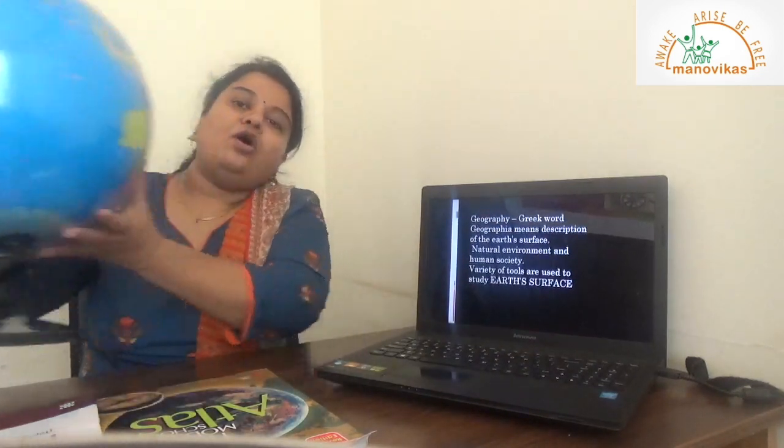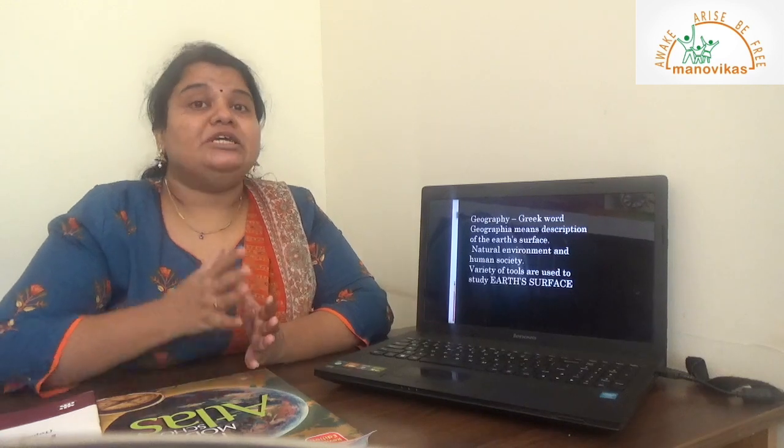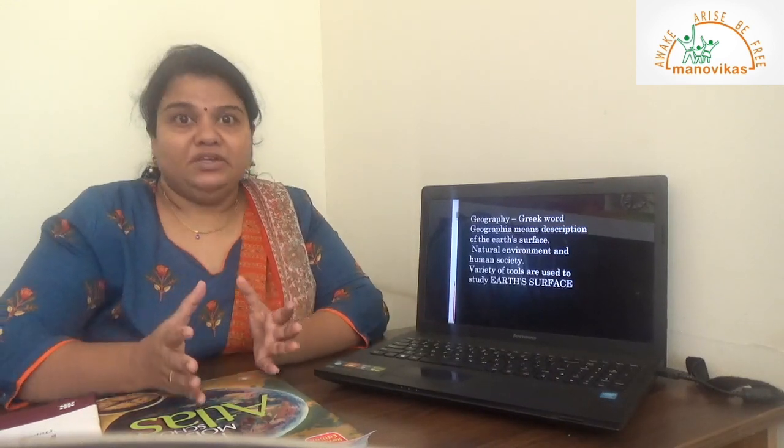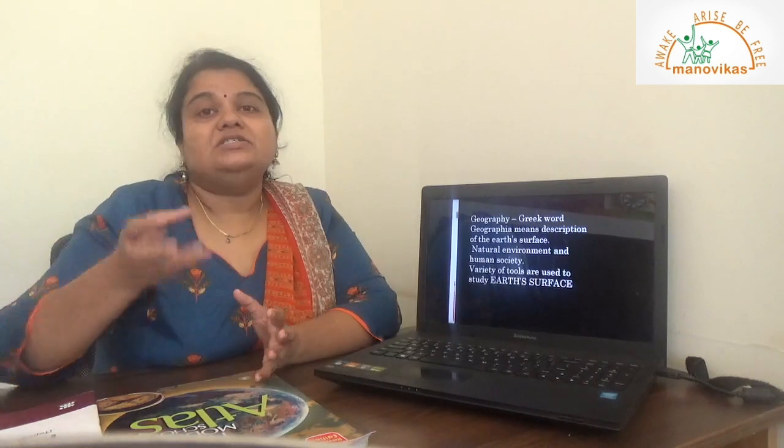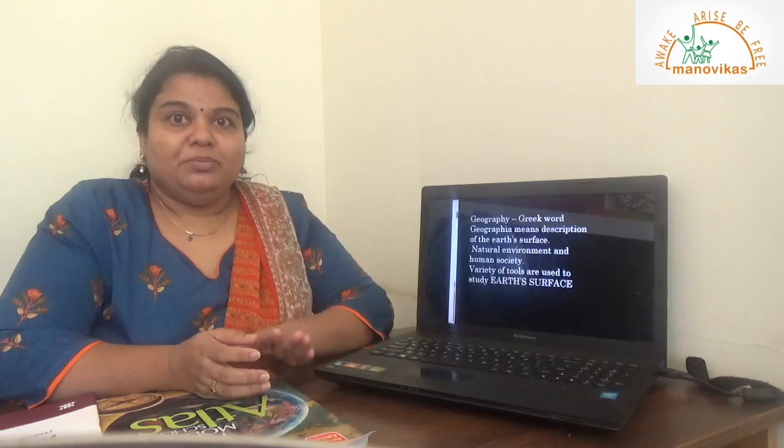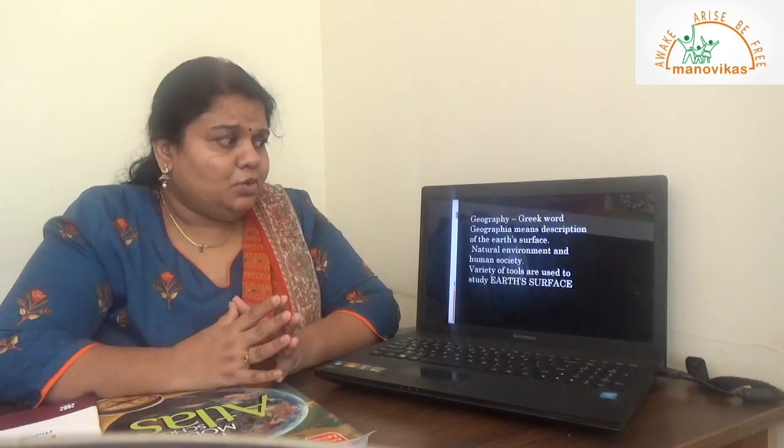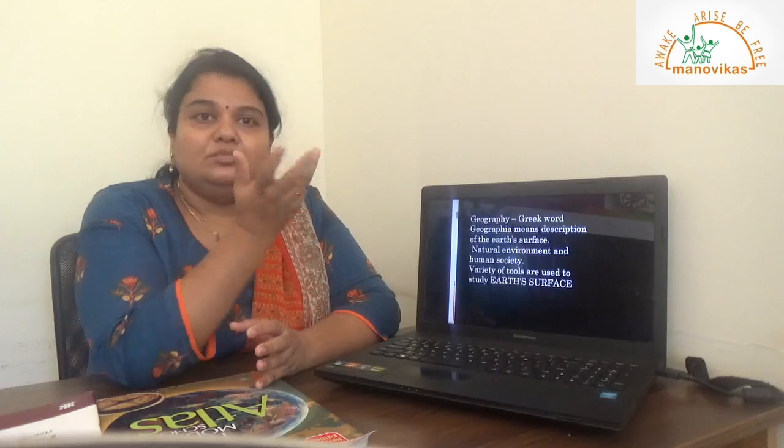Before actually understanding the globe or any type of map, we will understand the term geography. The term geography is basically derived from the Greek word geographia, which means description of the earth's surface. Description of the earth's surface in terms of physical features showing on a map, political divisions showing on a map, map showing the river features, map showing population distribution. All these are various characteristics which are put on the map for us to understand. Now, this is about the term geography.